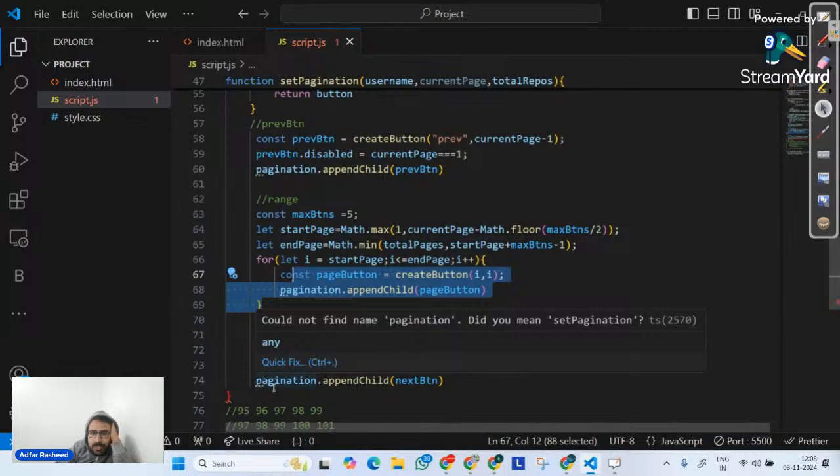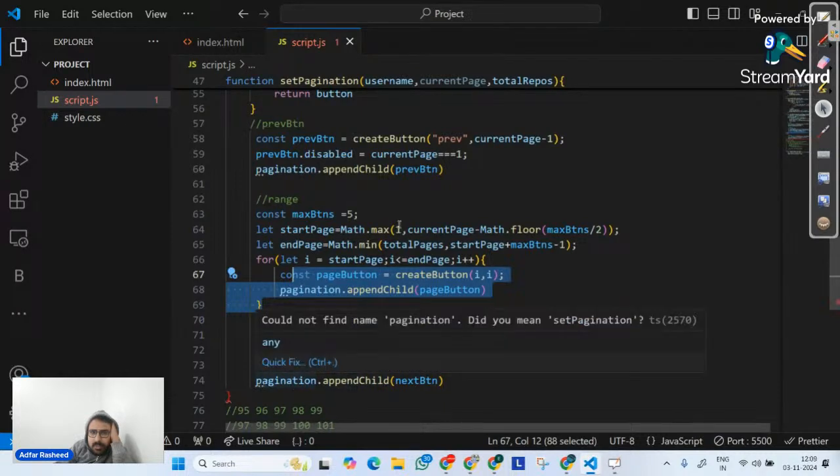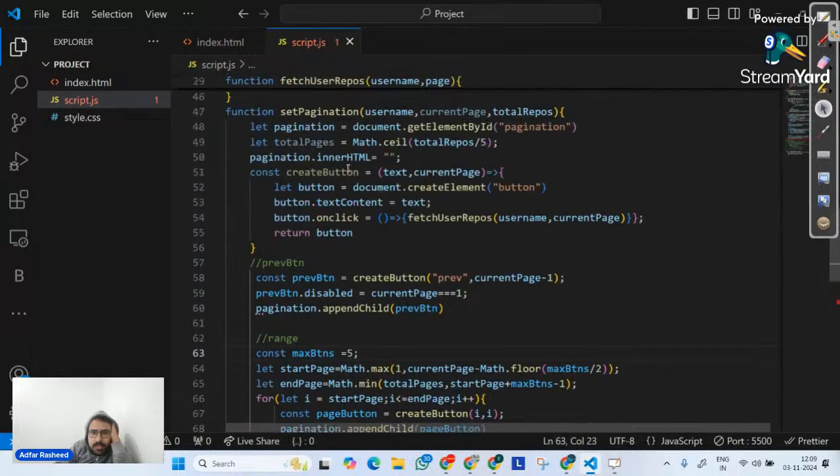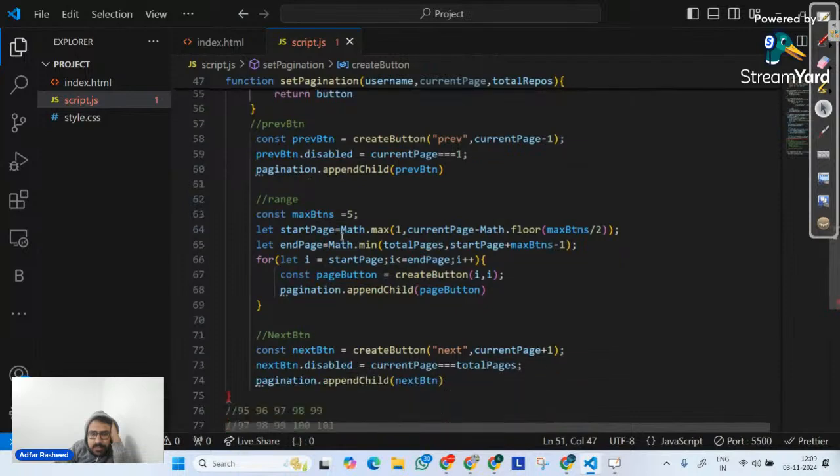Could not find pagination. Did you mean set page? No, I mean pagination. I think I have closed my function here, right? No, no. Total pages. I'm not using total pages anywhere. Why is that? The function is closing somewhere early. There's a small syntax error that we have, nothing else.